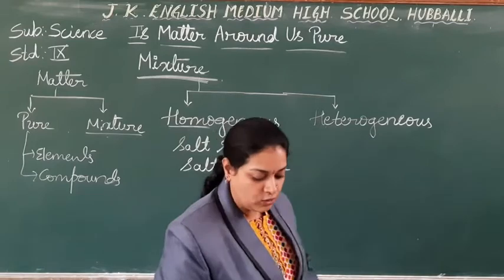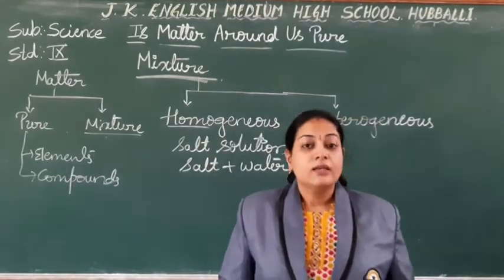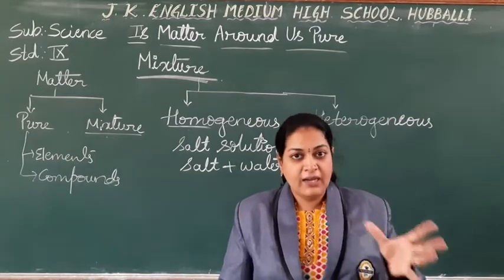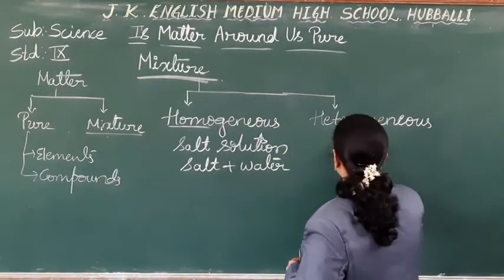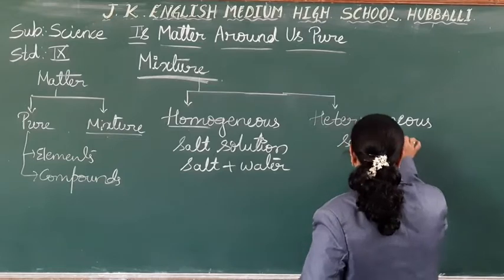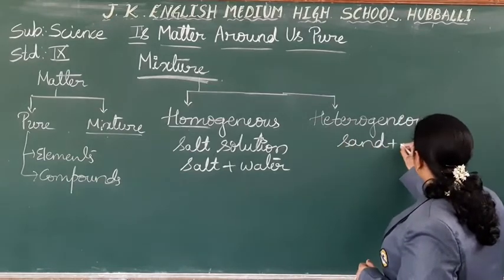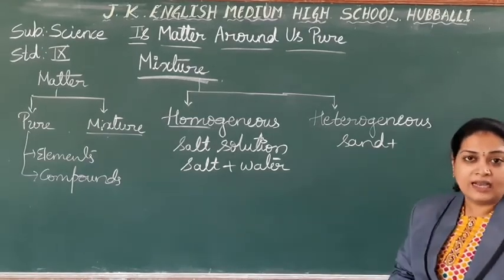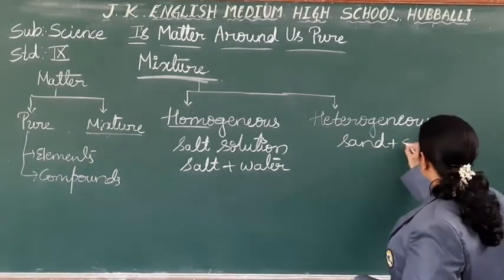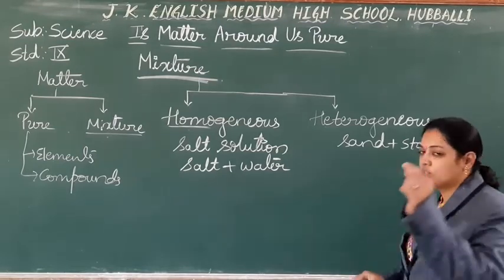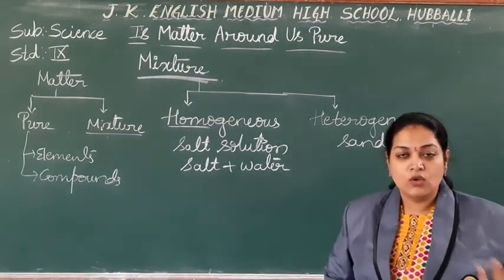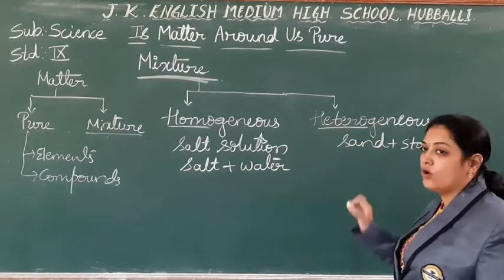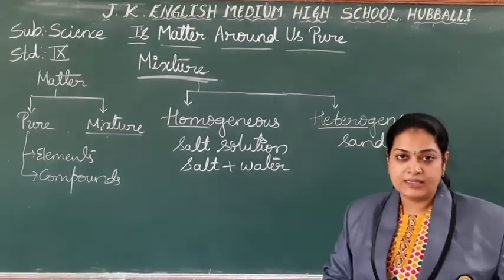Right? What about heterogeneous mixture, students? The constituents are distinguishable. You can divide the constituents, like sand plus stone, small stone particles are there in the sand. So what happens there? Hetero means different types of constituents are present, right?